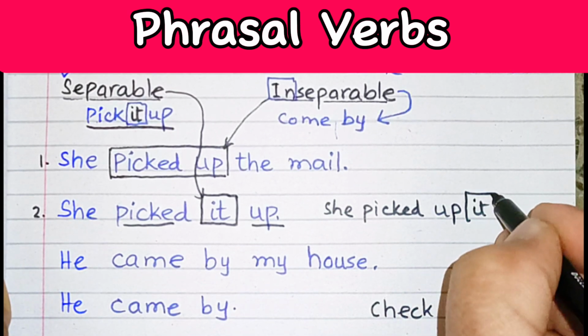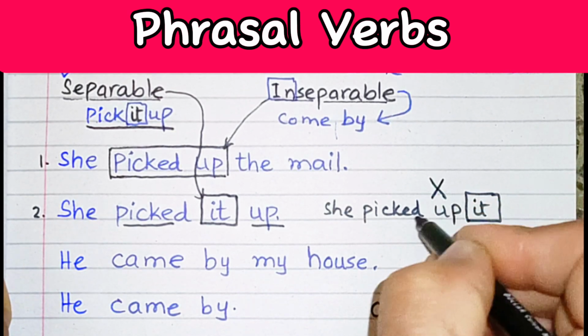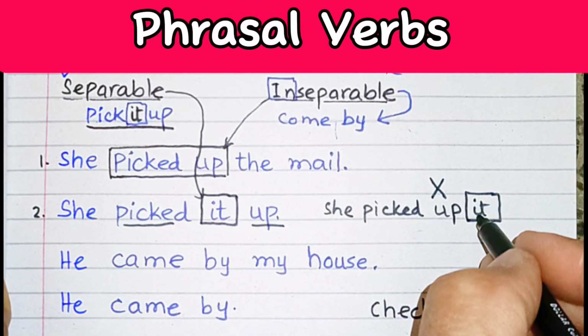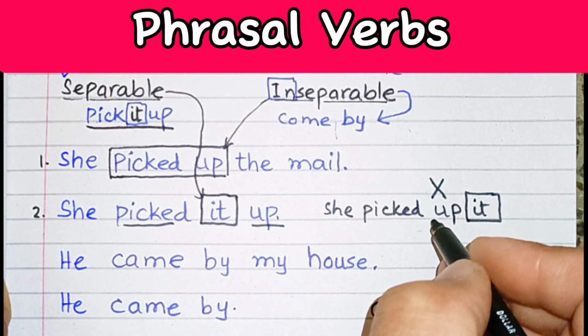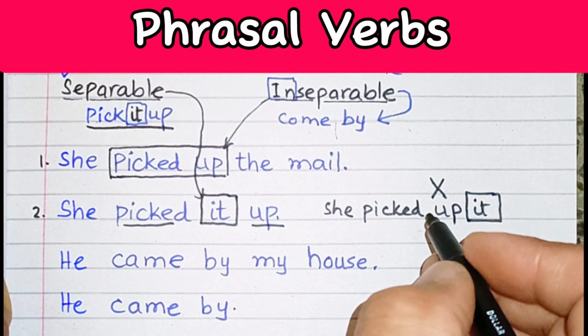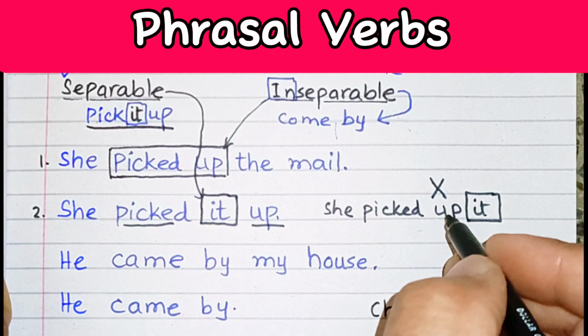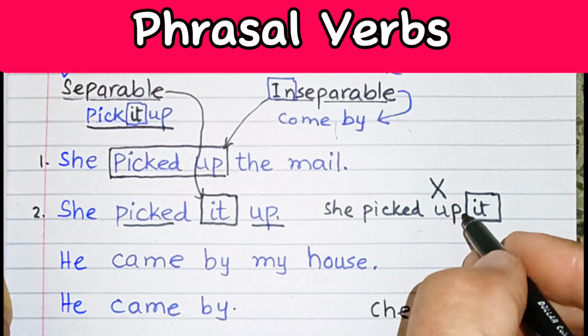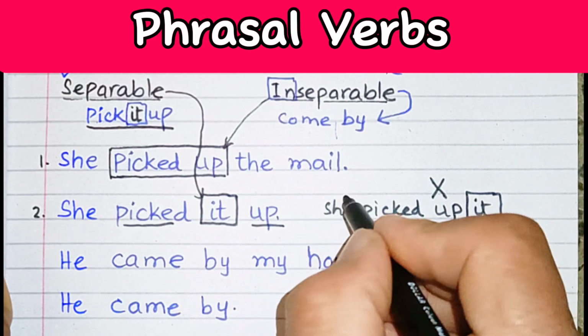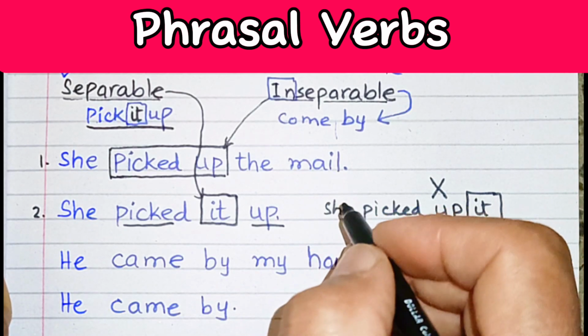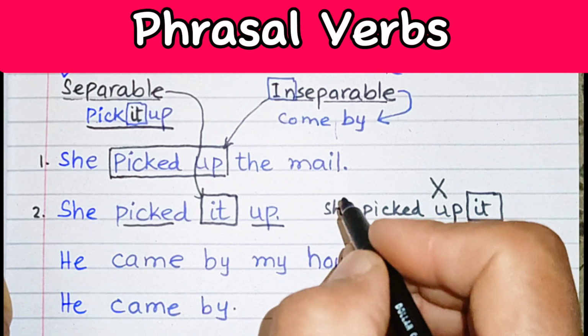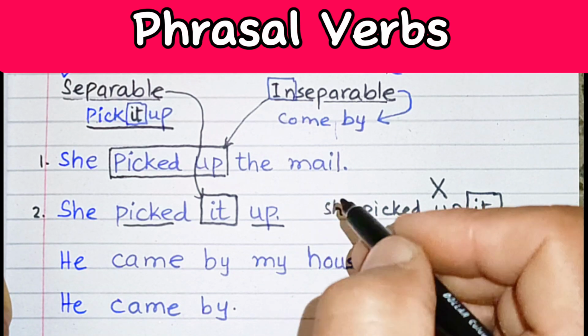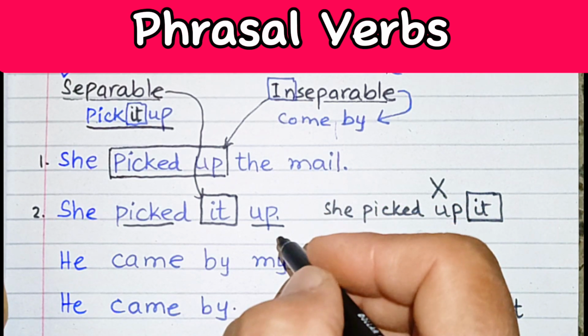We cannot put a pronoun just after the phrasal verb. So don't say he picked up it or she picked up it. This is incorrect, a structure which is totally wrong.